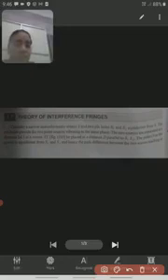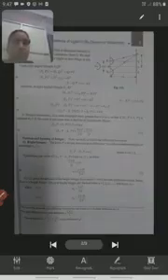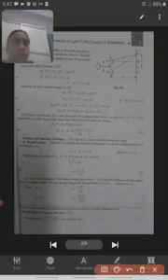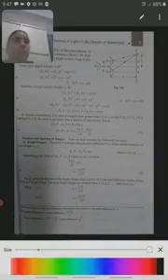Here we have some diagrams. This is a diagram. Observe this diagram. Here this is a screen, XY is the screen, and S is the source.